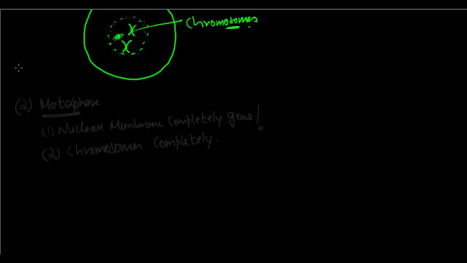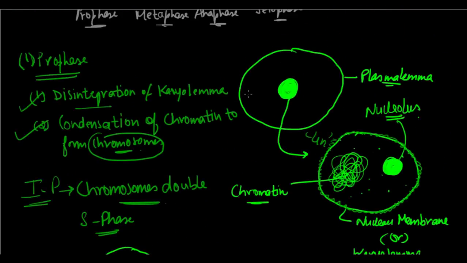Now, let's have a diagram to see what's actually happening. Suppose this is a cell. In the cell, you saw here that the nuclear membrane has disintegrated. But let's just look at one more thing. You know that there's a special cell organelle which plays a major role in cell division. That is called the centriole. That's the centriole. So the centriole plays a major role in cell division.